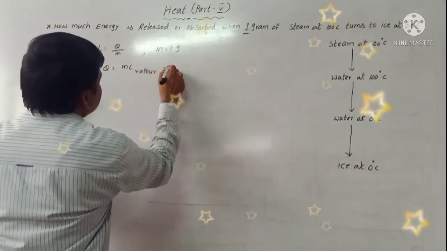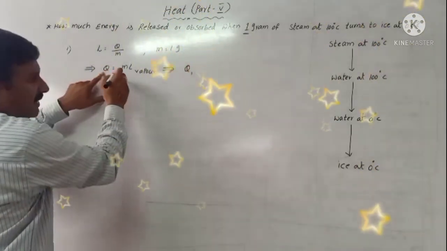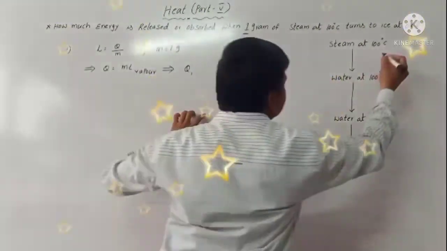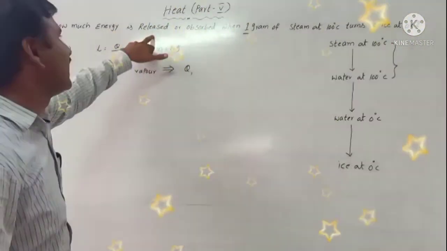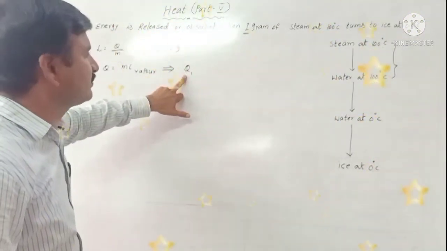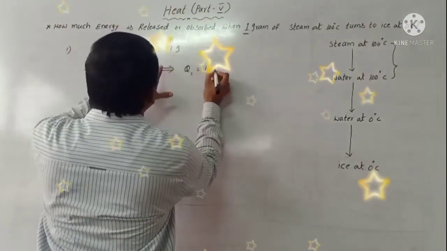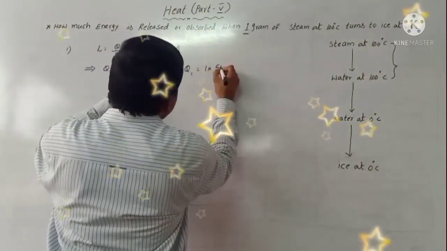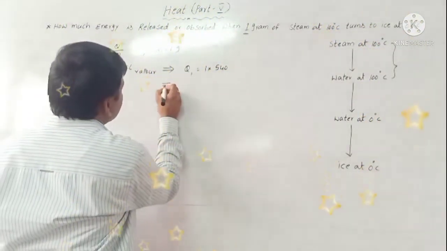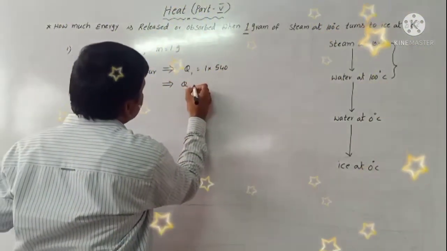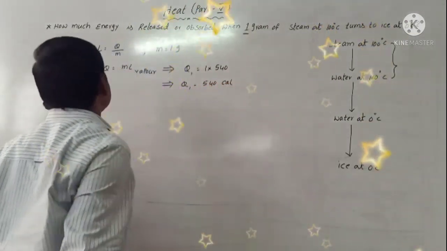So that implies we write Q, first one we write Q1. First, from here to here, how much heat energy is released or absorbed? Q1 is equal to m L vapor. M means 1 into L vapor. Already you know that the latent heat of vapor is 540 calories. Then Q1 is equal to 540 calories. It is the first one.